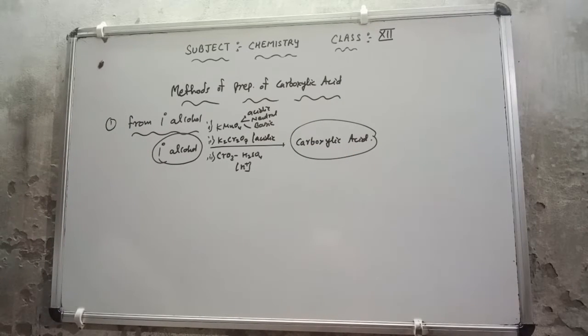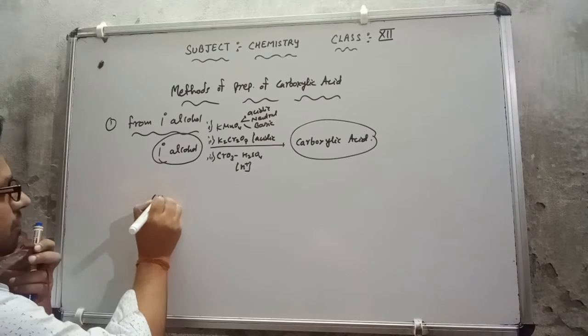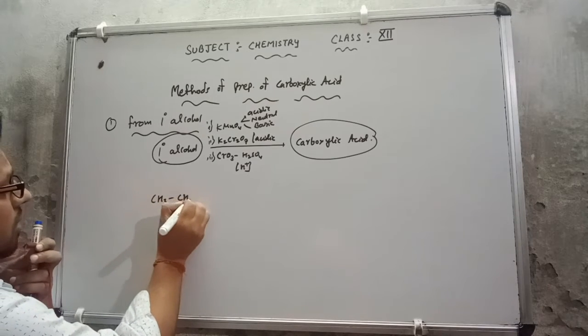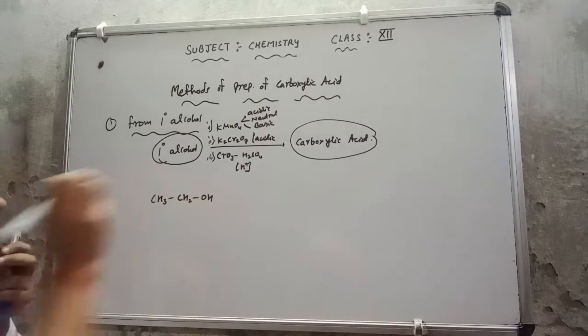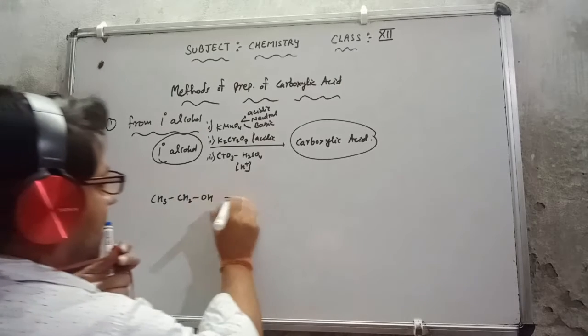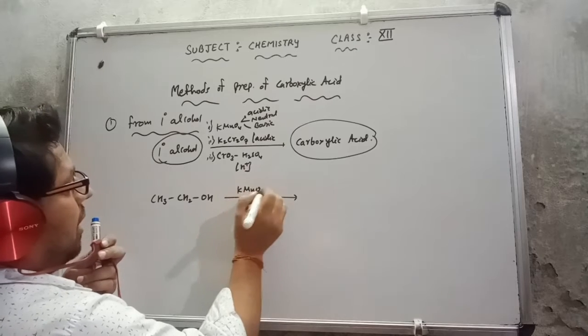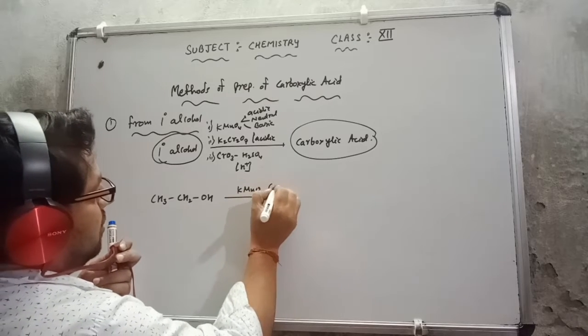Like if I discuss an example, suppose I have here CH3 CH2OH, and it is going to be oxidized in the presence of alkaline KMnO4. This is in alkaline medium.